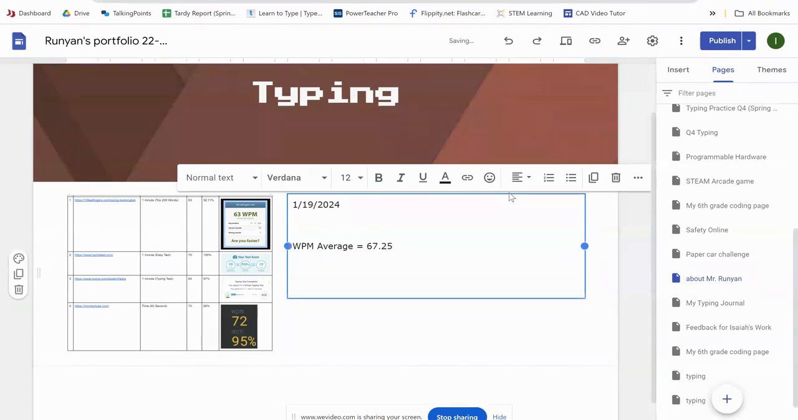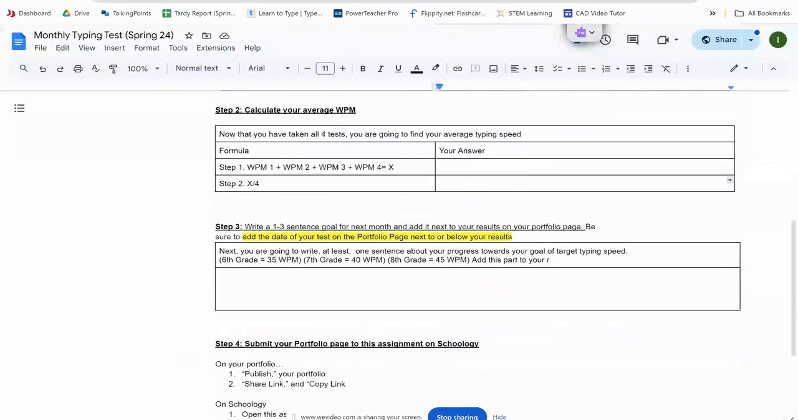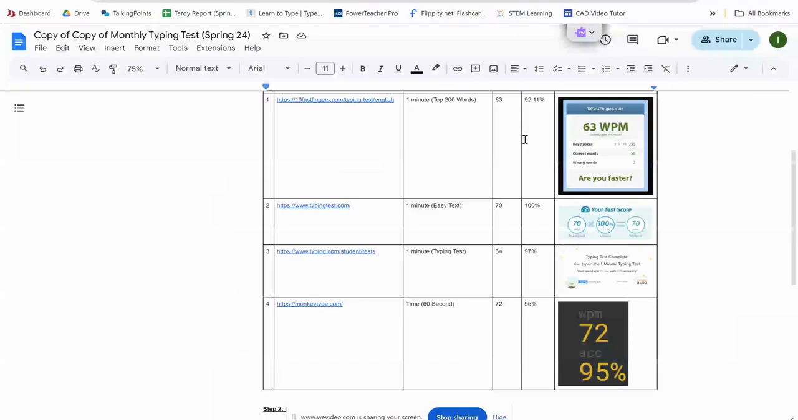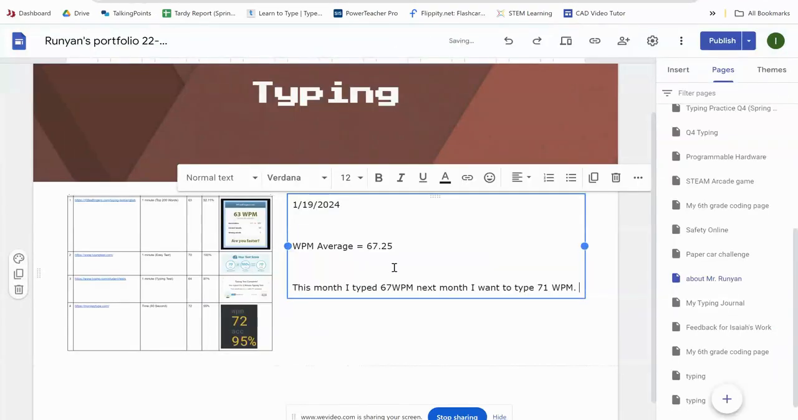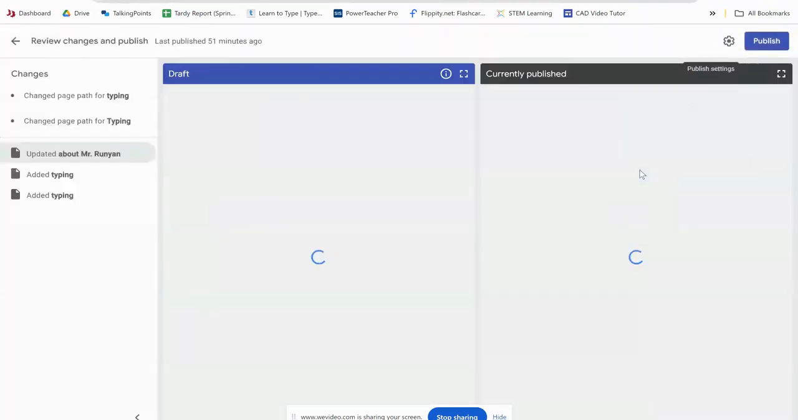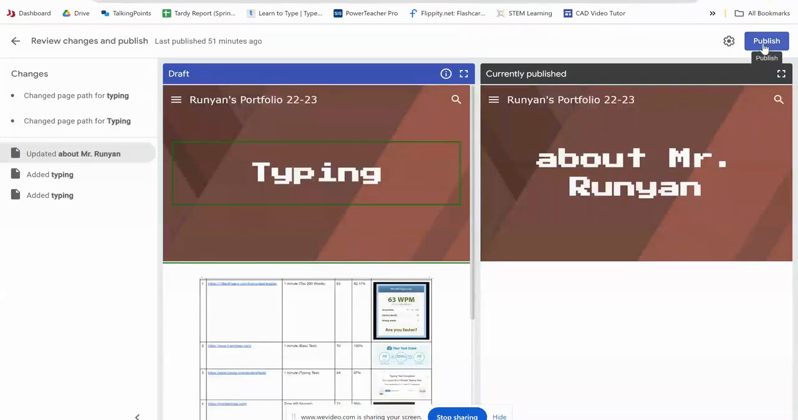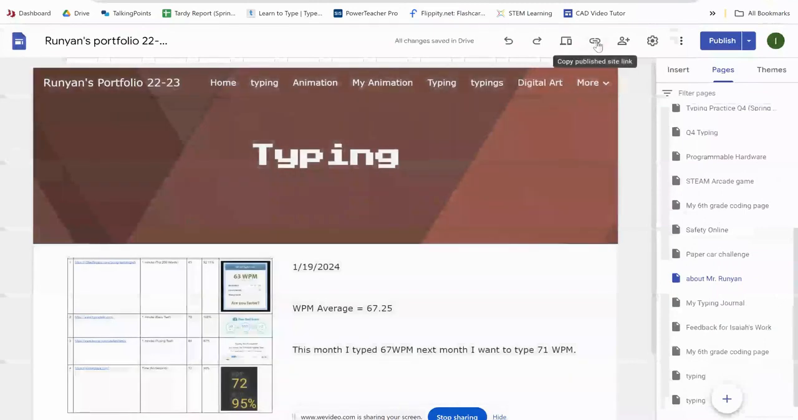And then you're going to write your goal for next month. Or actually, since you've already written it, all you have to do is copy and paste it in there. Control C, Control V, and then you're done, okay? You guys are going to do this once per month. Then you're going to hit publish. Hit publish again to save the changes. Copy this link.